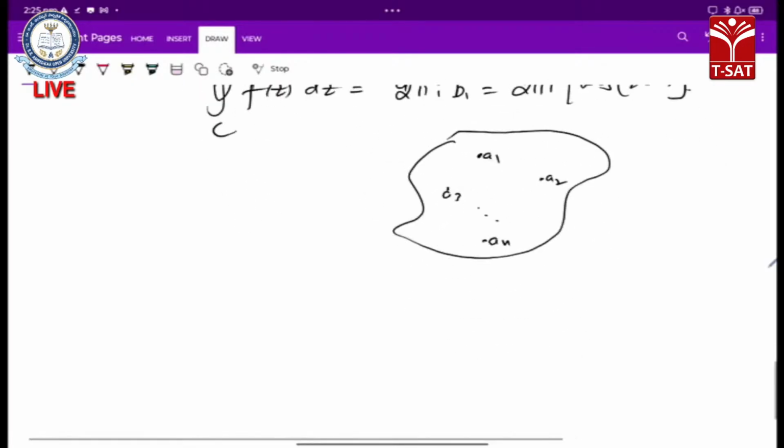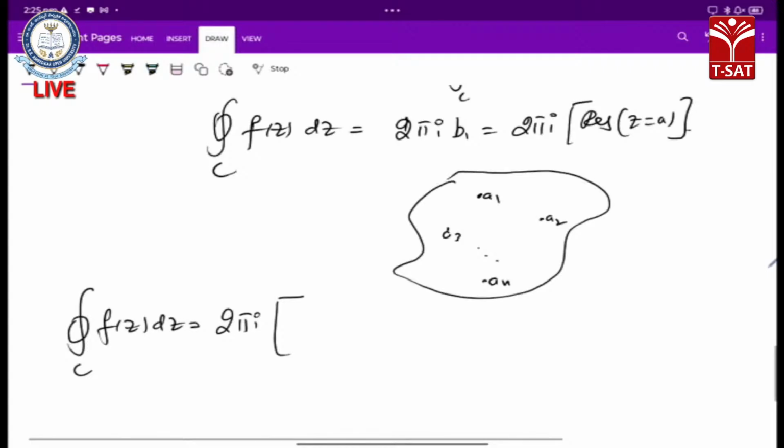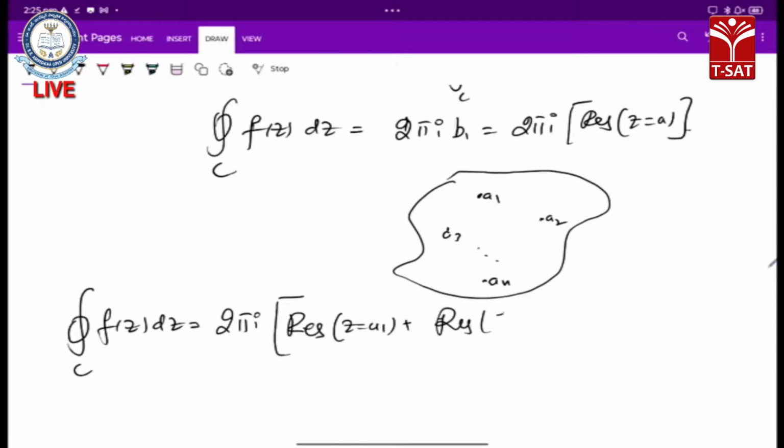The integral over c of f of z dz is 2 pi i into the residue at a1 plus the residue at a2, and so on, plus the residue at an.